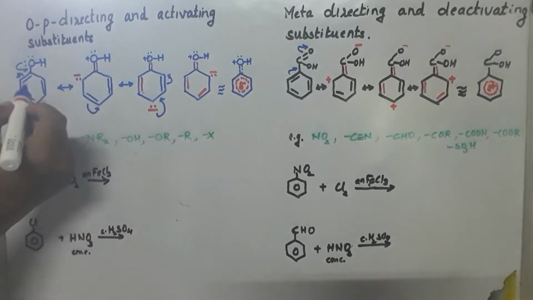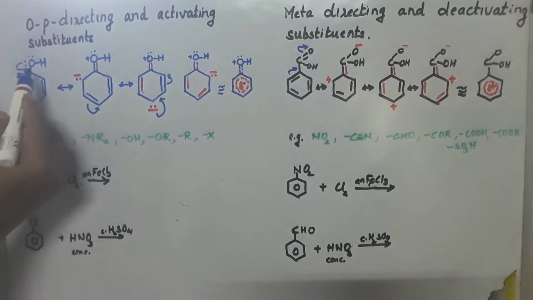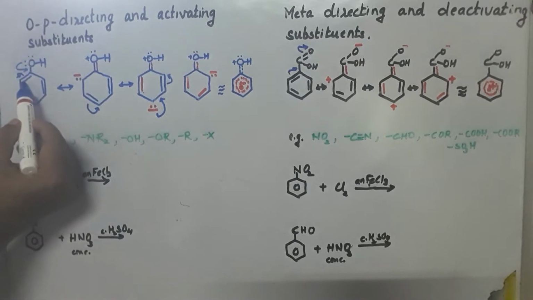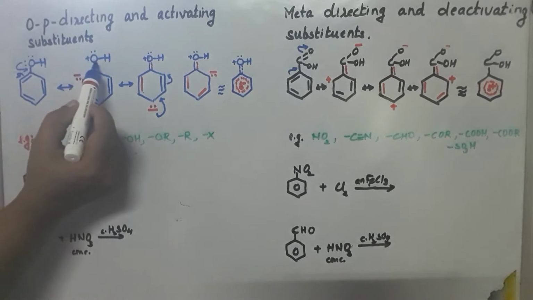I have taken here an example of phenol. On the benzene ring we can see the OH group. Now look at the OH group, it has a lone pair of electrons, and this lone pair and the pi electrons of the benzene ring are in interaction. During this interaction, the lone pair of electrons starts forming a double bond here.